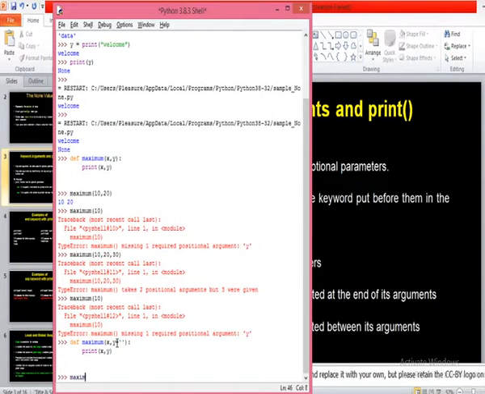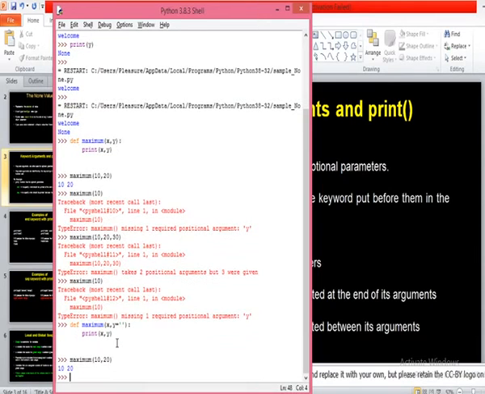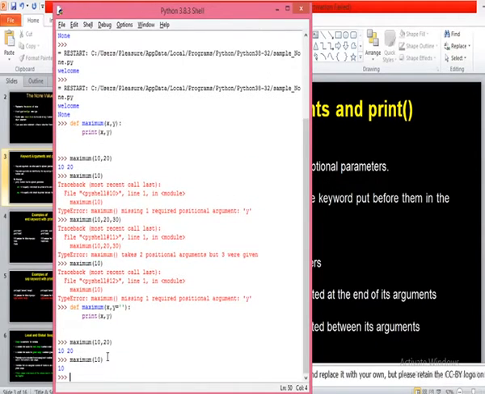So if I call this function with 10 comma 20, it will work with 10 and 20. x will take 10, y will take 20. That means this empty will be overwritten with the 20. But if I call the same function with a single argument, now look at here. Earlier it was showing an error message. Are you getting my point?